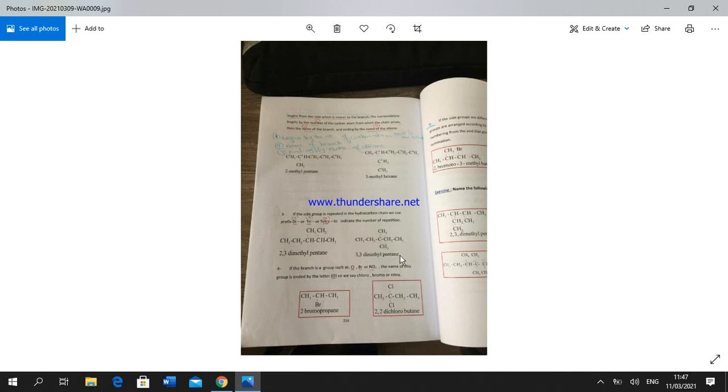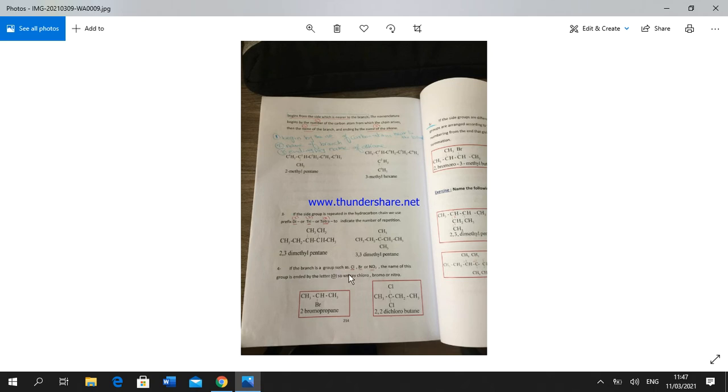Also, in this example, we have 2 methyl groups attached to carbon number 3, so the name is 3,3-dimethylpentane.